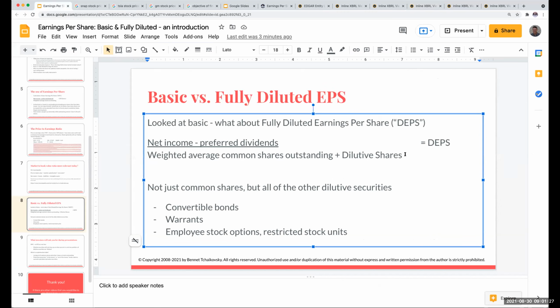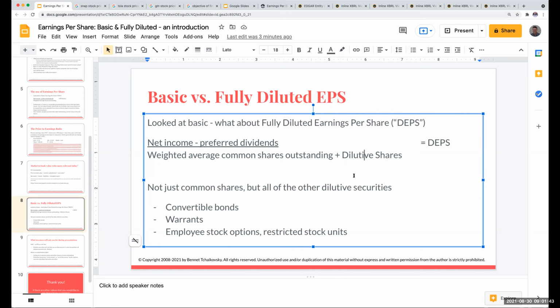Again, this is just conceptual, theoretical. Okay, so again, what's fully diluted is I'm taking the basic equation and I'm adding in dilutive securities. So we're going to explore what is going to be a dilutive security.